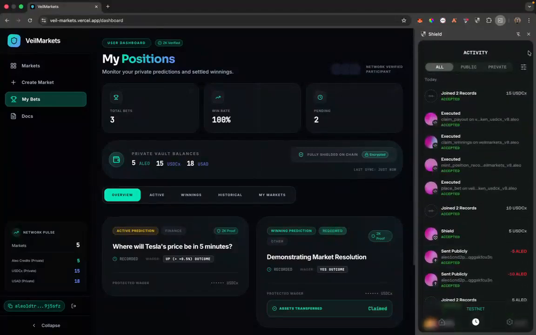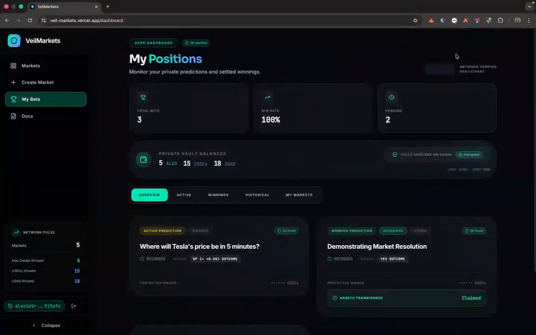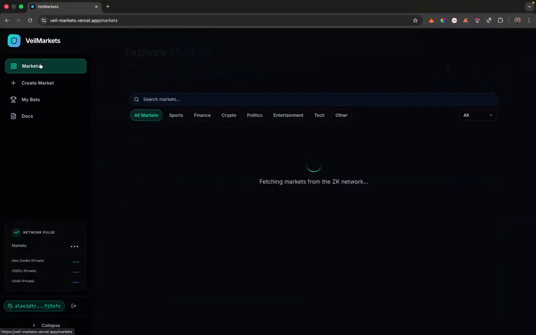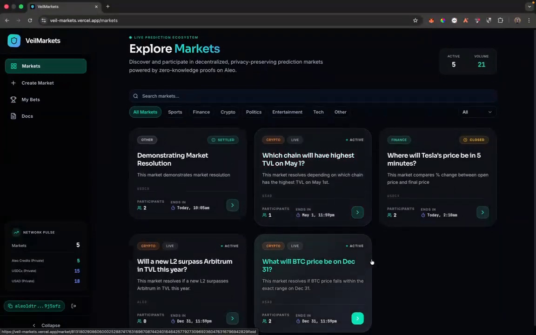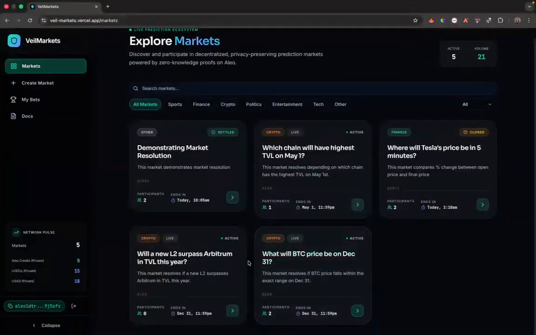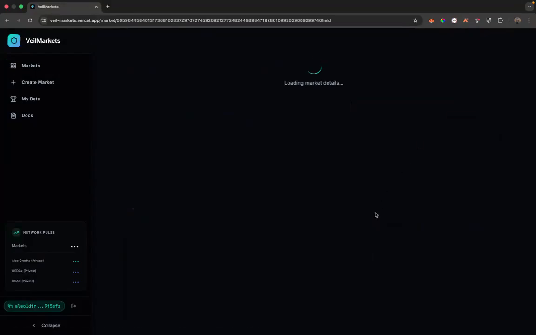in my wallet history. So that's exactly how VeilMarkets works, and you can do it for any token, whether Aleo, USDCX, or USAD, and you can also make non-binary bets as well, like this.